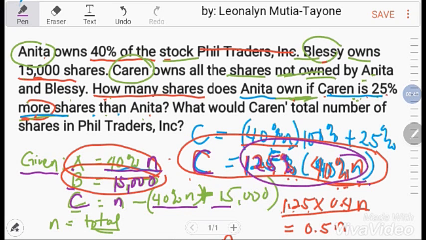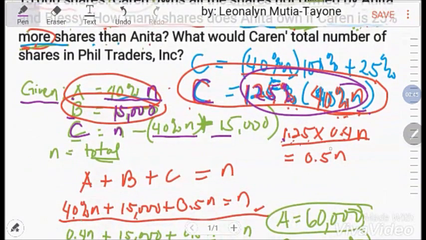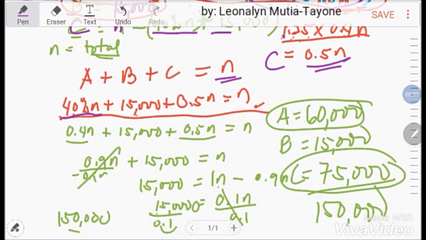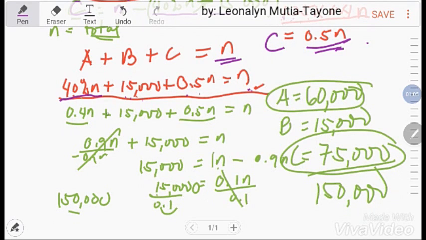So nung minultiply natin yan, 1.25 times 0.4, that is 0.5 N. So ito na yung si letter C, si Karen. A plus B plus C ay yung total ng share ng kabuuhan. So si letter A, ito yun, 40% of N. Ito, 15,000, tapos 0.5 N. After solving sa letter N, which is 150,000, itong si A, 40% of 150,000 is 60,000.